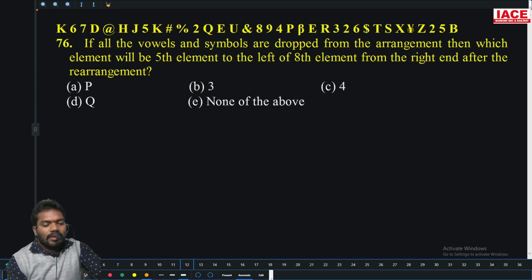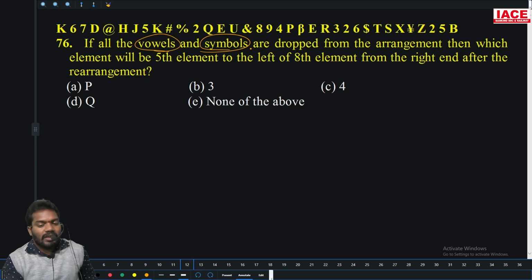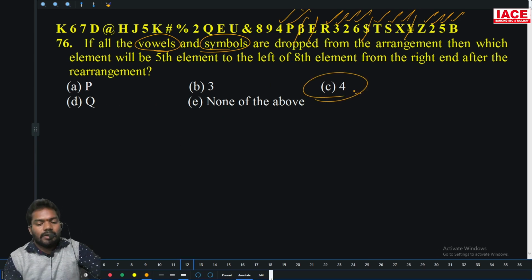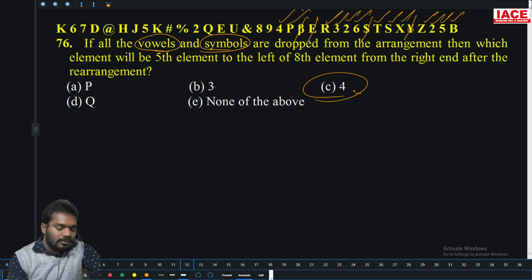If all the vowels and symbols are dropped from the arrangement, then which of the elements will be the 5th element to the left of the 8th element from the right hand? 5th left of, 8th from the right hand, both should be addition. 8 plus 5, 13 from the right hand. After vowels and symbols are dropped, symbol is dropped, vowel is dropped, symbol is dropped. Then 18 from the left hand, 1 2 3 4 5 6 7 8 9 10 11 12 13. Option C is the right answer.